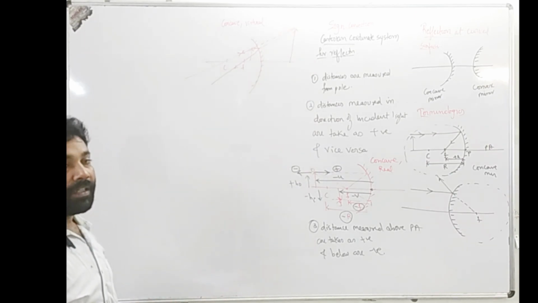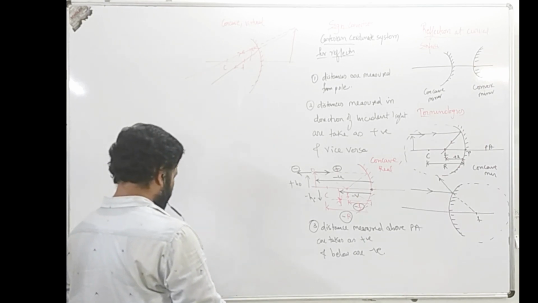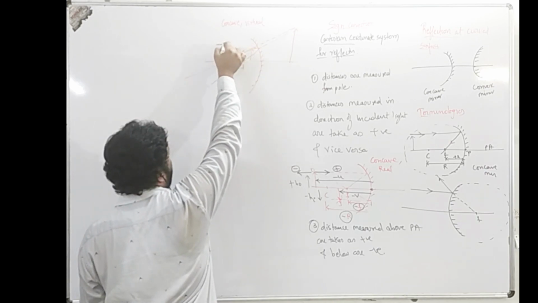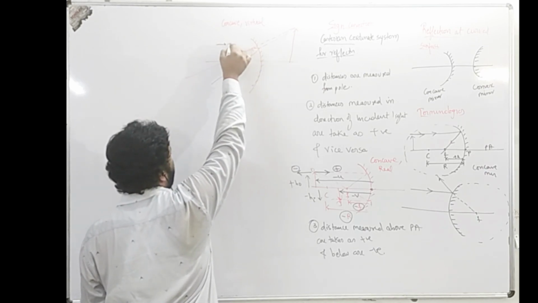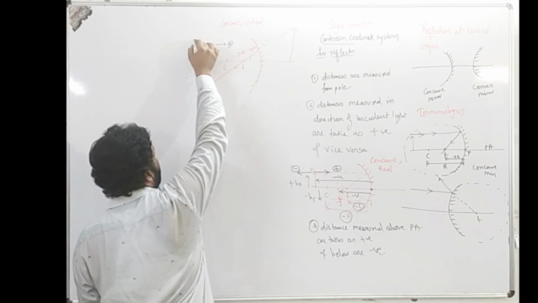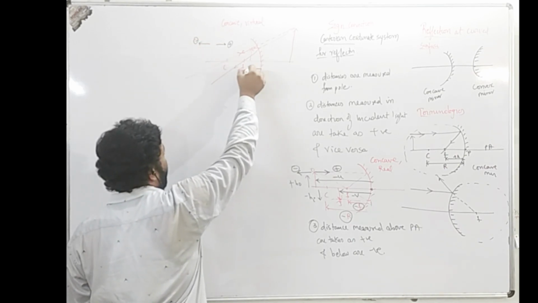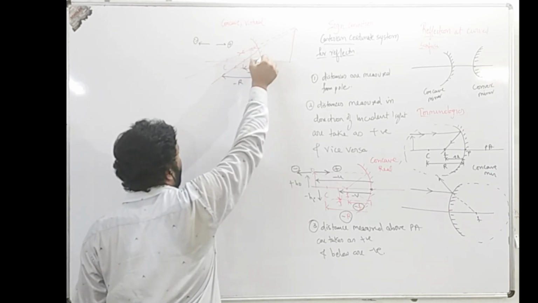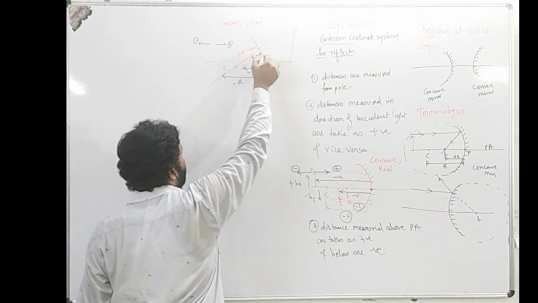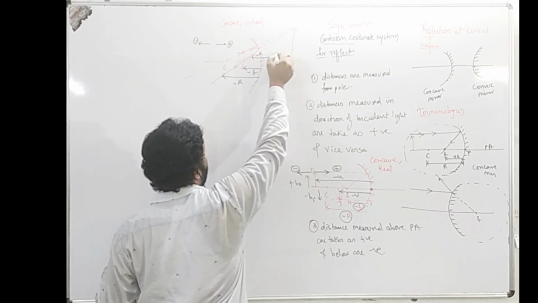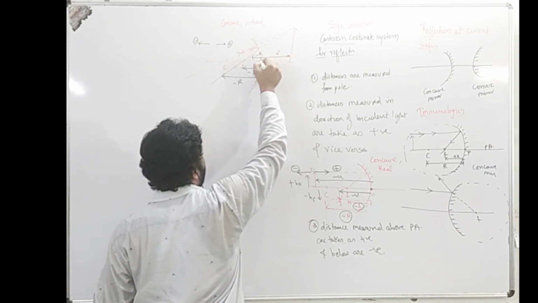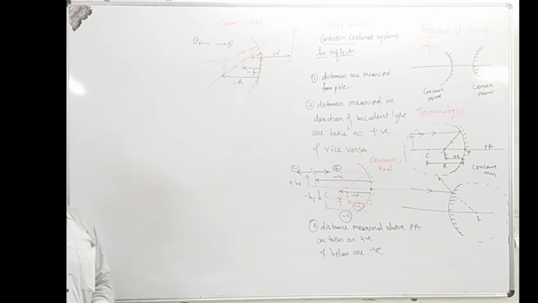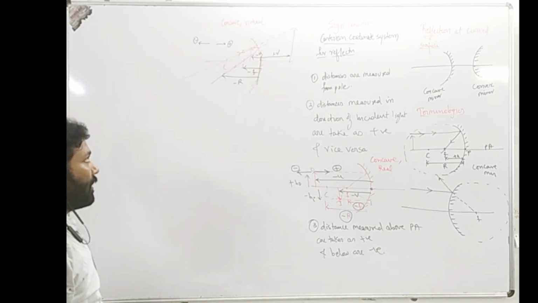Now let us implement the sign convention. Again same thing: we know that the direction of the incident ray is from left to right, which is positive, and the opposite direction will be taken as negative. So focal length will be negative, radius of curvature will be negative, object distance u will be negative, but the image distance v will be positive. So that is how the sign conventions are applied.